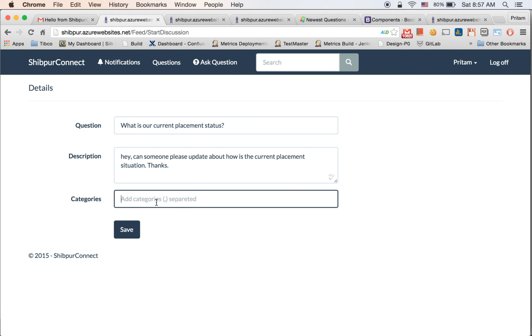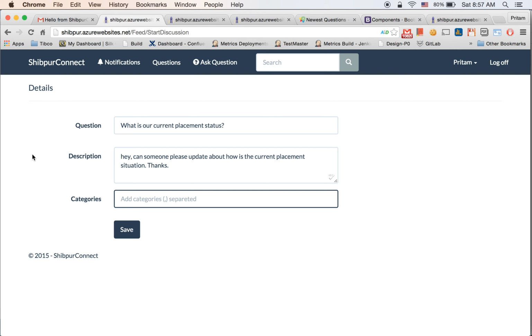Okay, now categories. So this is the most important part here. Whatever categories we add, on the next page there will be a feature that will show you who can answer this question. Okay, so make sure you put the categories in the proper way.